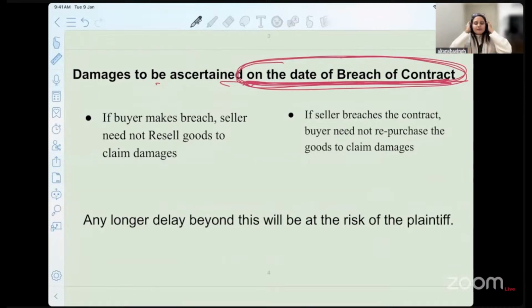So that is how we have written here that the damages are to be ascertained on the date of breach of contract. Where is this coming from? You just read that illustration: on the date of breach of contract, what was the amount of damage?